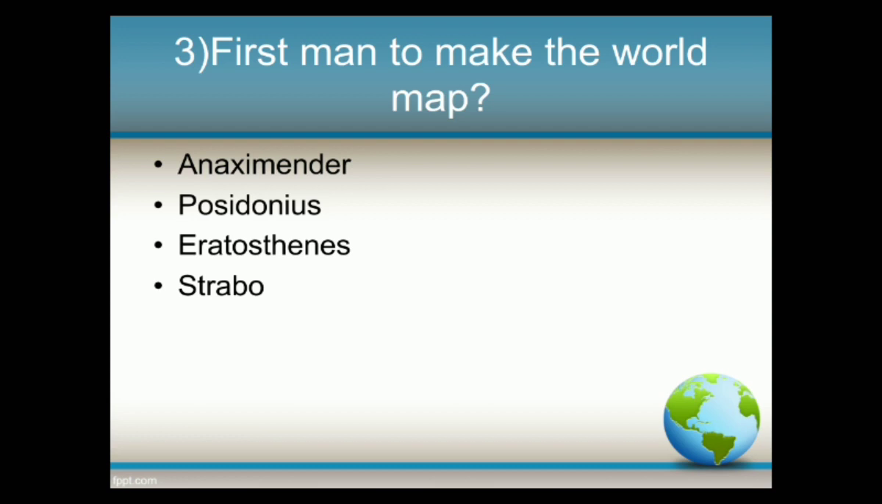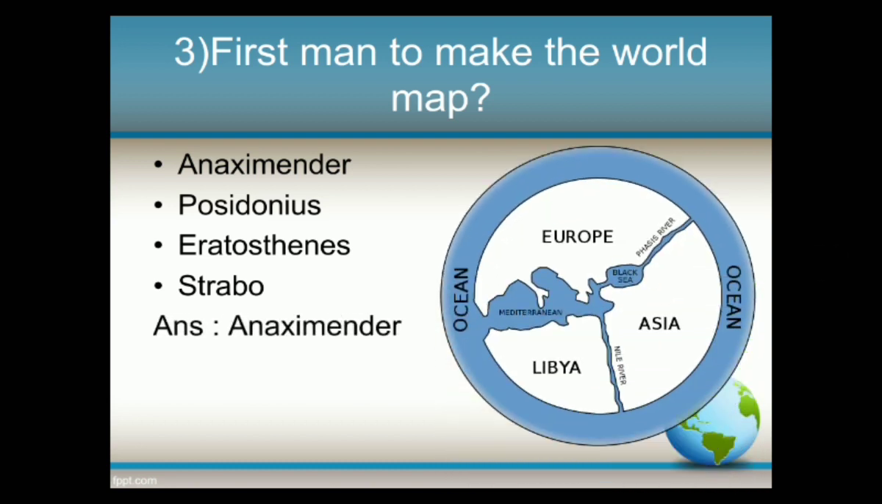Next question. First man to make the world map was: options: Anaximander, Posidonius, Eratosthenes, Strabo. And the answer is Anaximander. In this image, you can see how the first world map looked like.